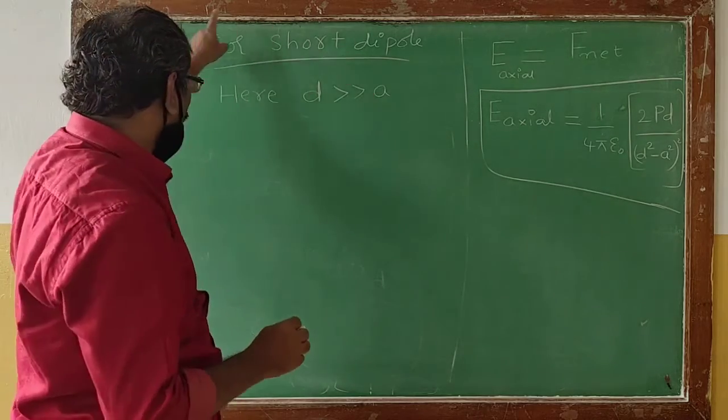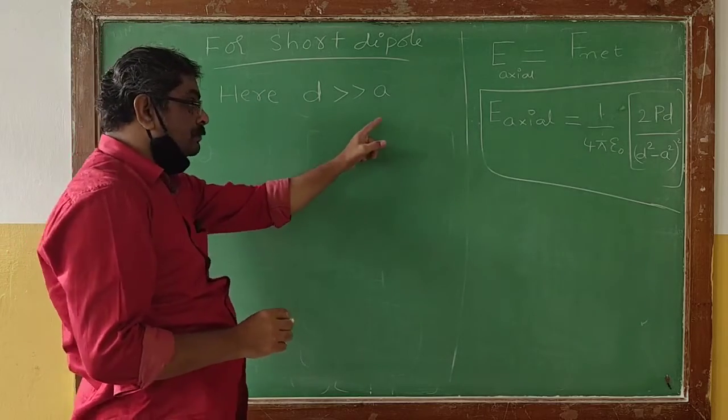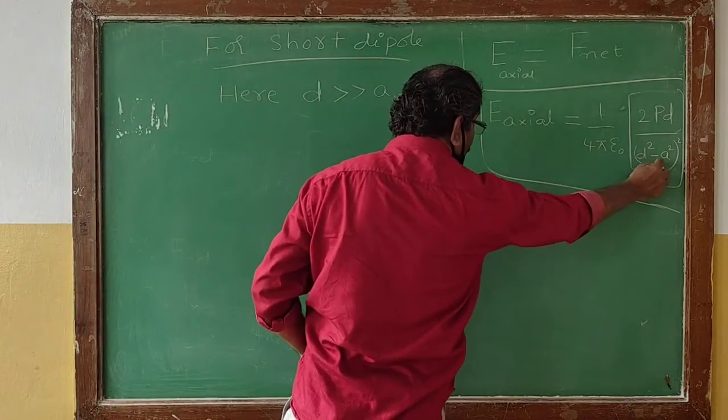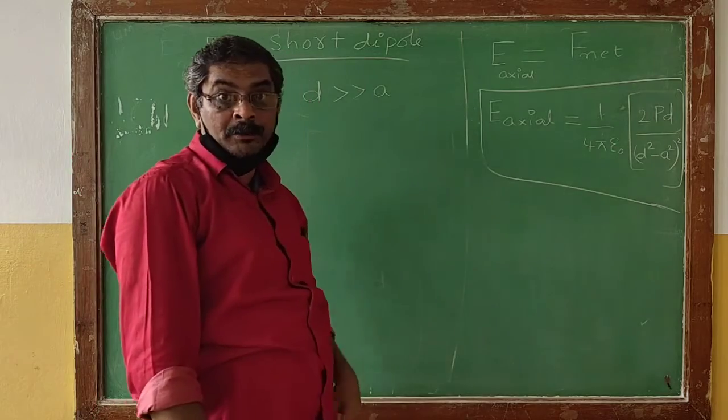Under this approximation, what will happen to the denominator?